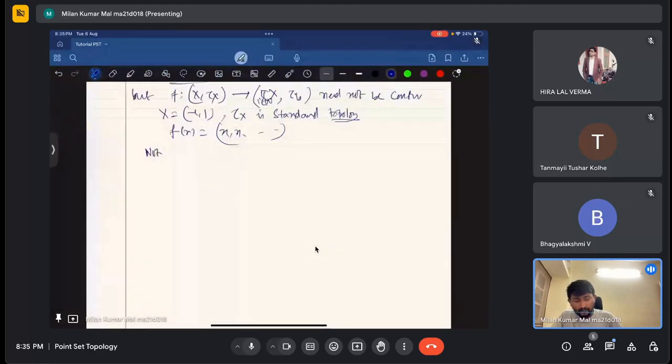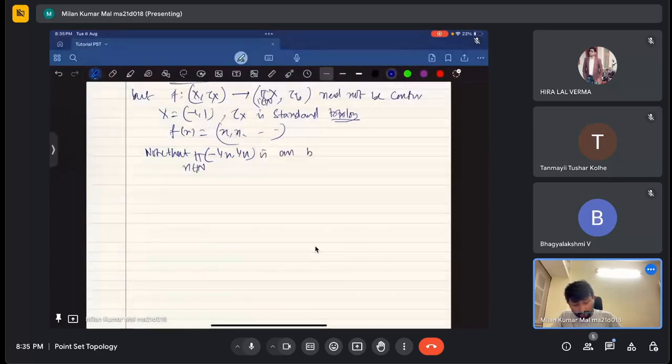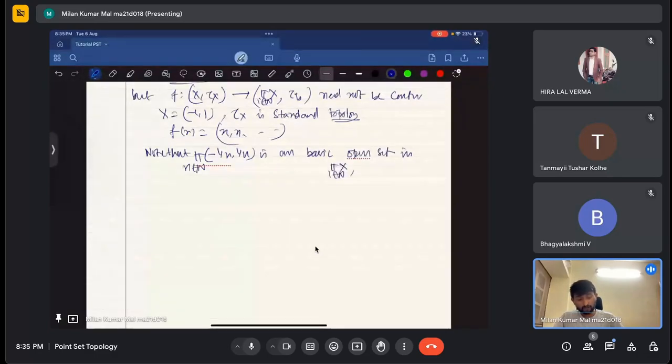Now note that the product over n belonging to the natural numbers of (-1/n, 1/n) is a basic open set in this product topology. Sorry, not product topology, this is what is called the box topology.